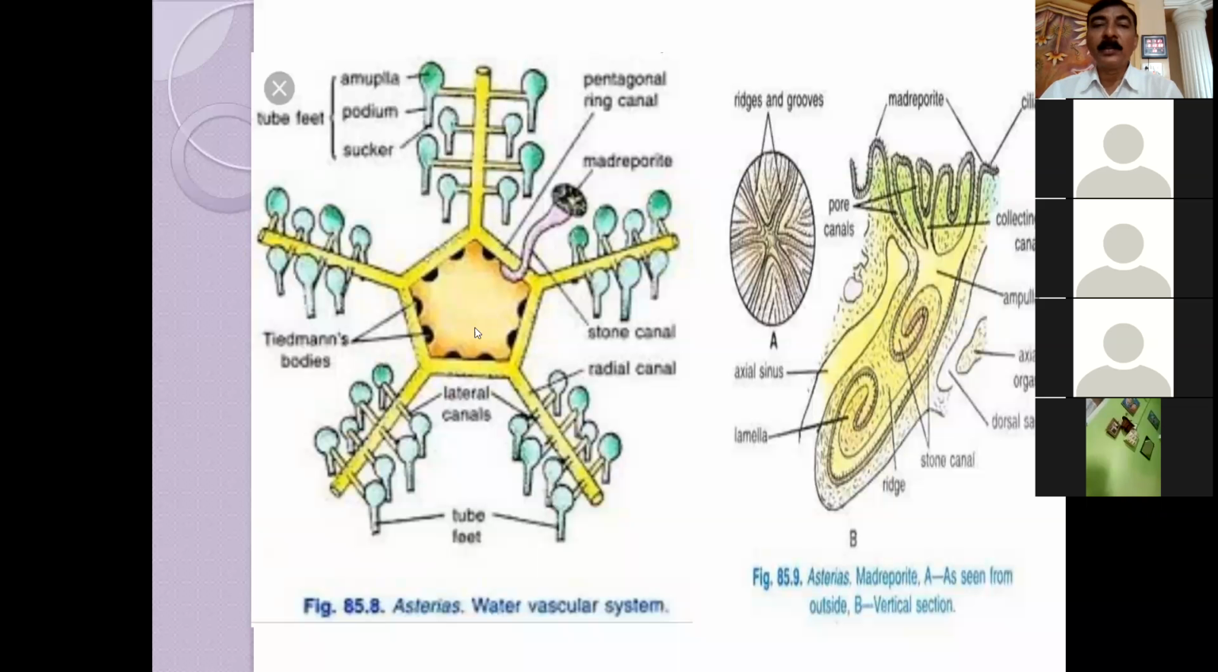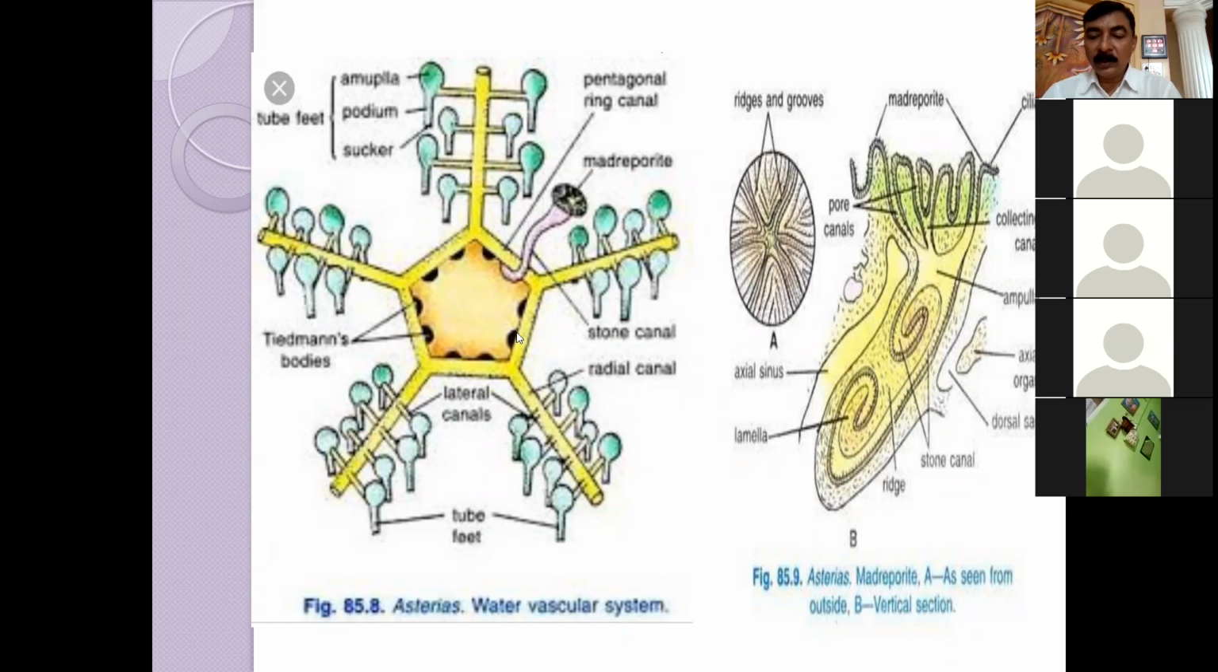Then Tiedemann's bodies. These Tiedemann's bodies are also known as Racimo's bodies. 2, 4, 6, 8, and 9. 9 Tiedemann's bodies are there, and in the 10th Tiedemann's body position, there is an opening of the stone canal. So there are these black structures which are known as Tiedemann's bodies.